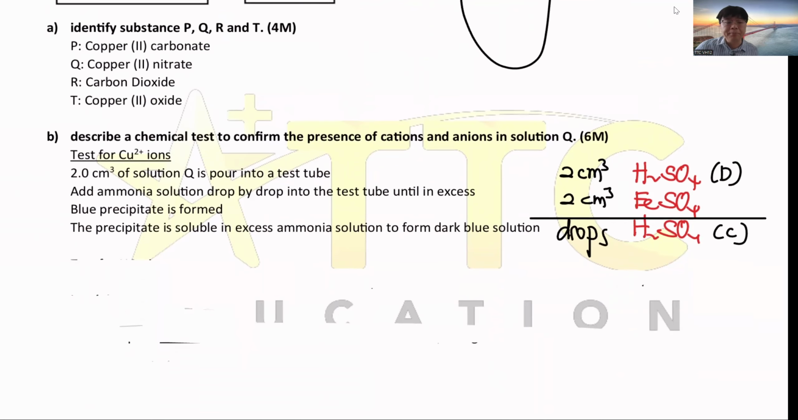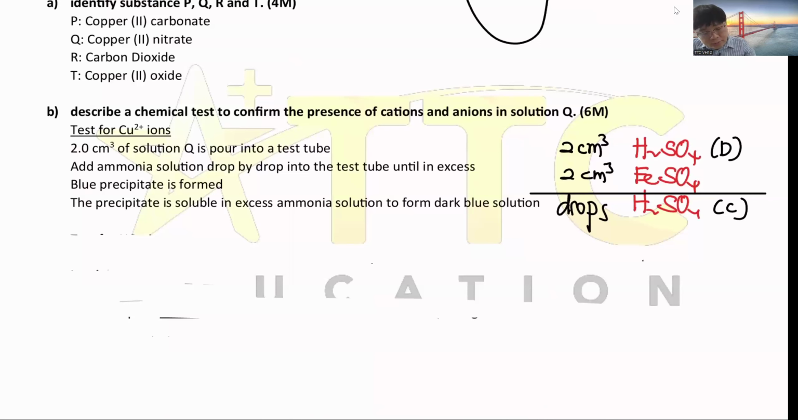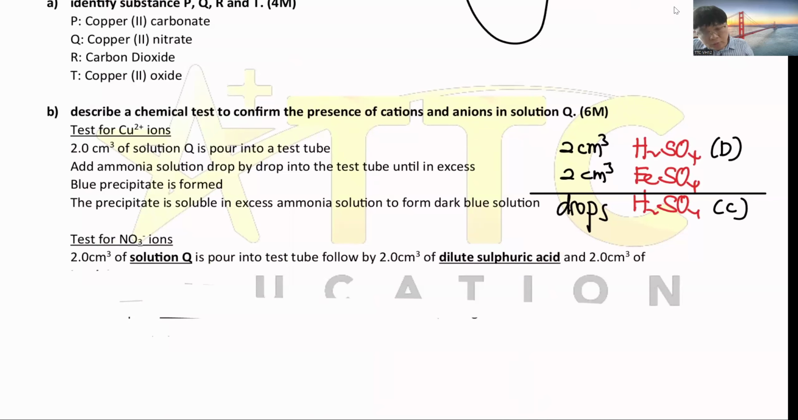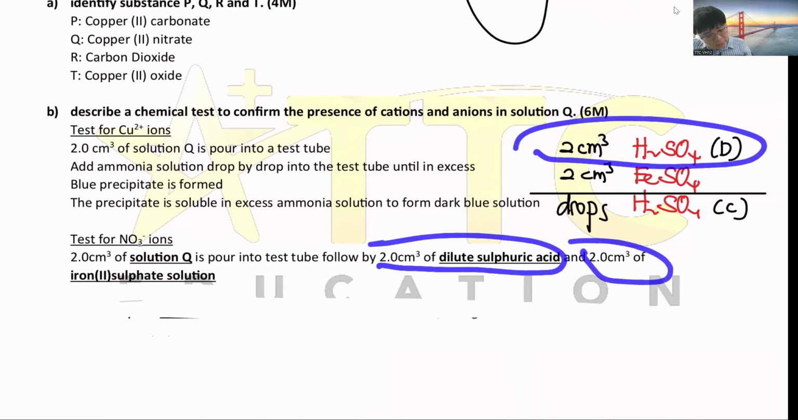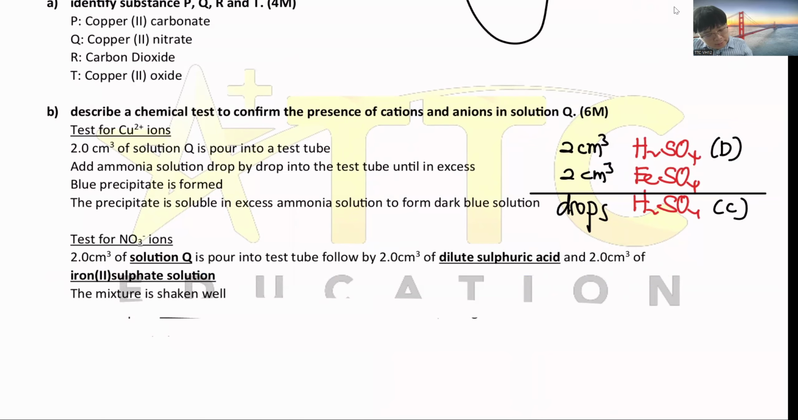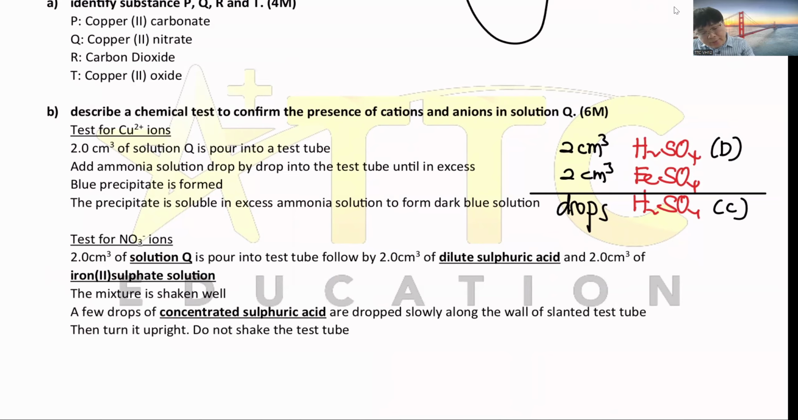Okay, so this is the question. So what you do first, you add in 2 cm³ of solution. Then after that, you add in 2 cm³ of dilute sulfuric acid, 2 cm³ of iron(II) sulfate solution. Then shake. This I draw a line there, shake. Then slant the test tube.